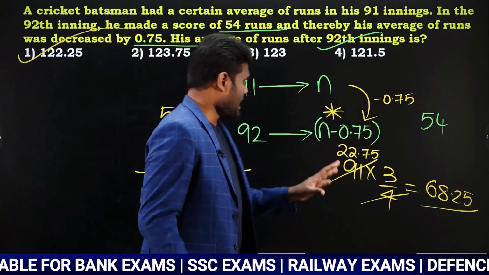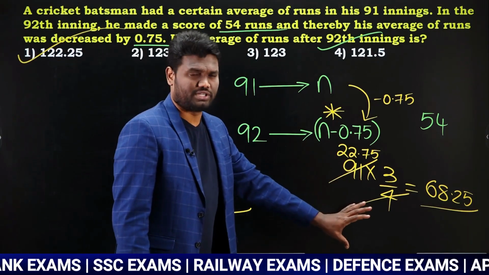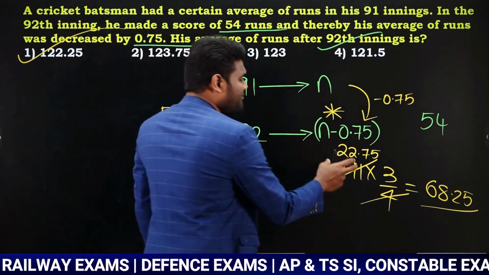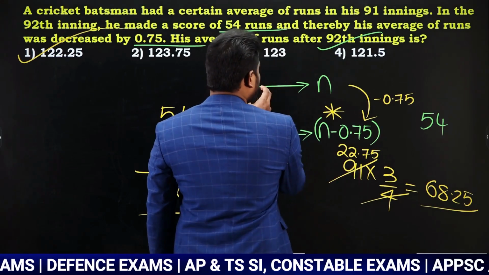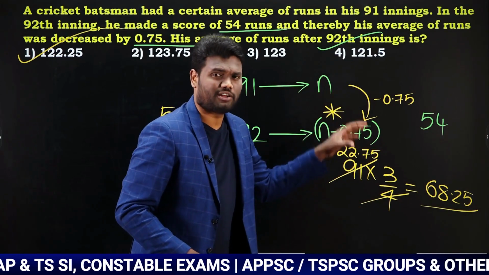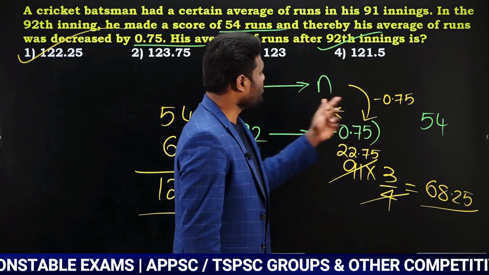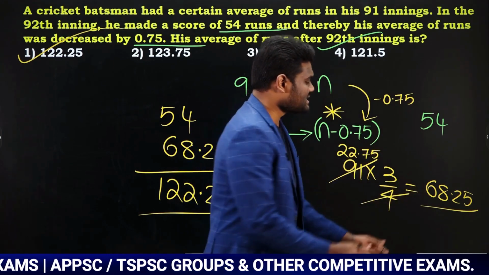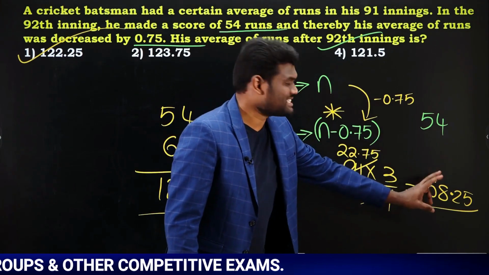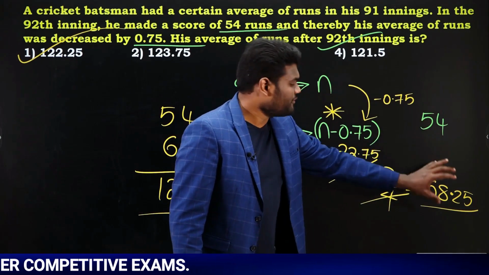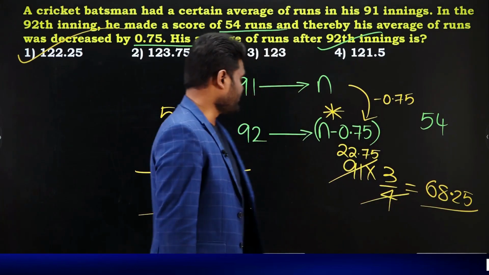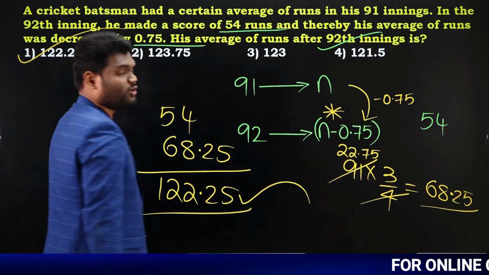Very simple. Either you can go with the concept of equal distribution or you can go with the left hand side difference, right hand side difference concept. What I have done is, for these 91 innings, all of them are reduced by 0.75, 0.75, 0.75. So I calculated 91 into 0.75, and it is 68.25. Now why did I get this less? Due to these 54 runs. So if I add this, then my average is going to be balanced. So 54 plus 68.25, the answer is going to be 122.25.